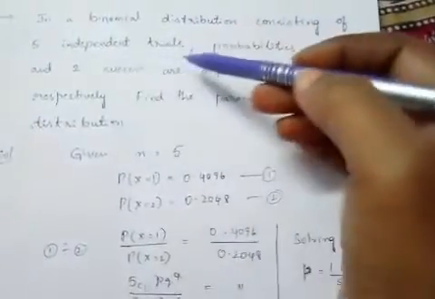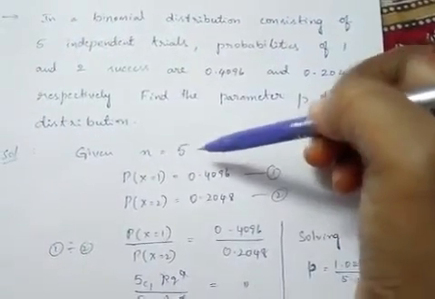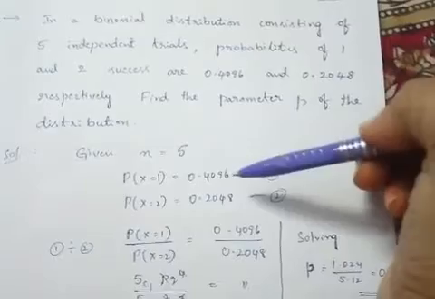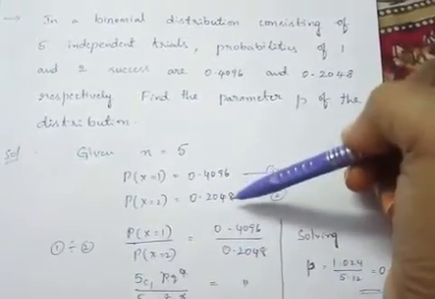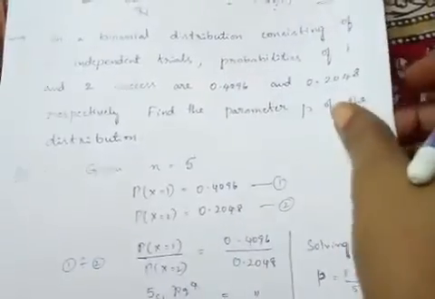So in this problem, 5 independent trials, so we take n equal to 5, probability of 1 success, probability of 2 successes are given. So we find parameter p. So we go for the next example.